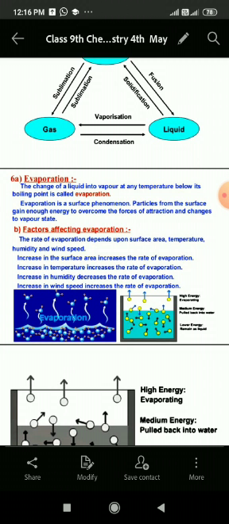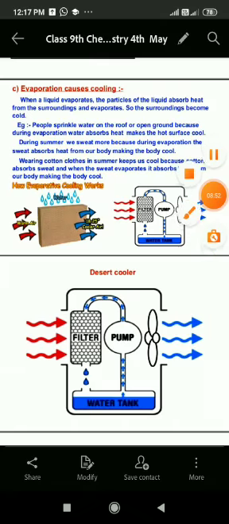And to overcome the interparticle force of attraction, they need some energy which they take up from the rest of the particles or molecules of the liquid. As a result, their temperature gets lowered and cooling is caused. So, we say that evaporation causes cooling effect. For this one, we can take some example also.